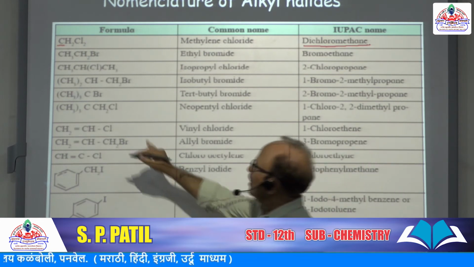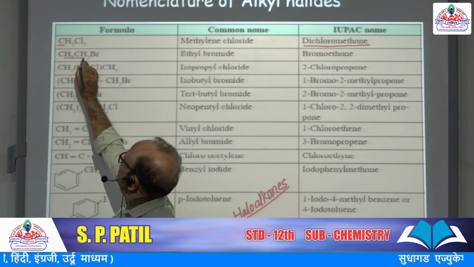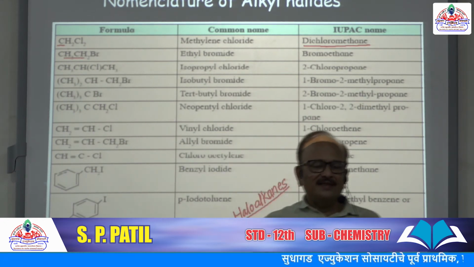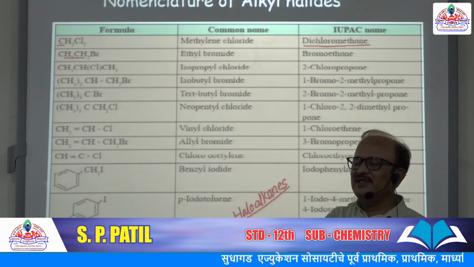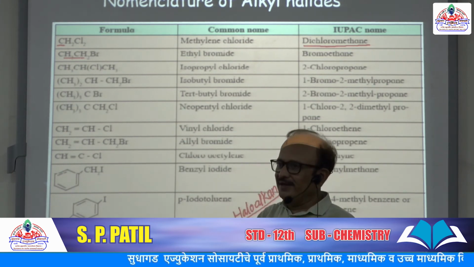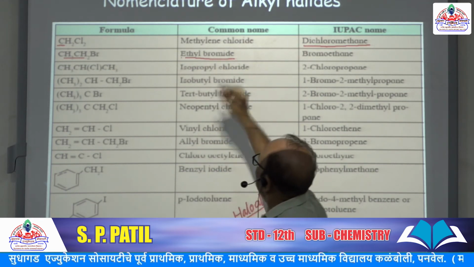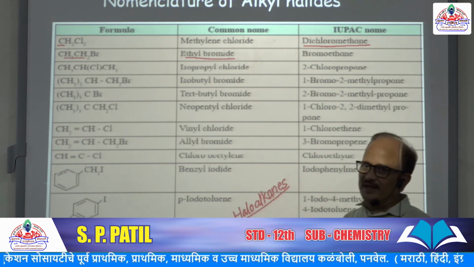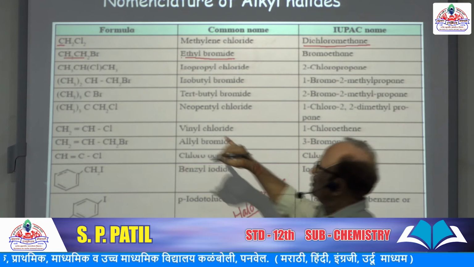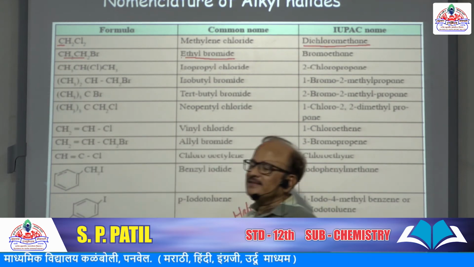Second example, CH3CH2Br. According to the common name system, indicate first the name of this alkyl group. What is it? It is ethyl. And which halide is present? Bromine. So bromide. Ethyl bromide. So the common name is ethyl bromide. Now in the IUPAC system, the parent alkane is of two carbons, and it is ethane.